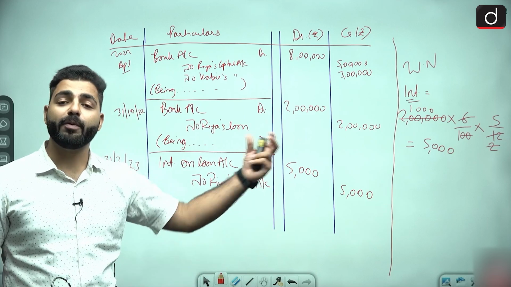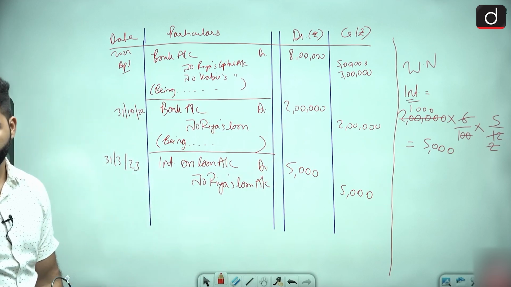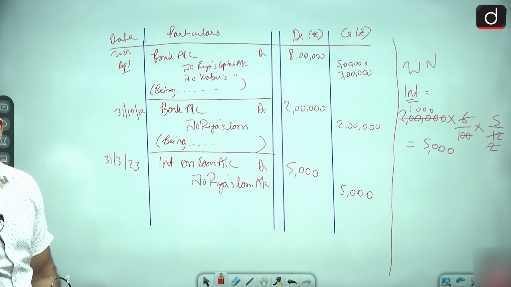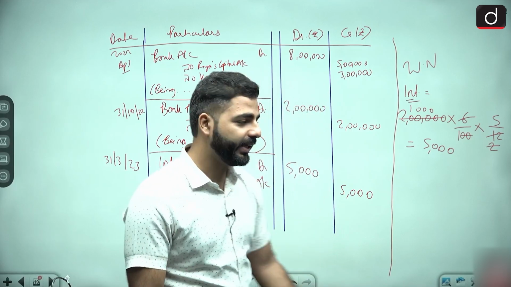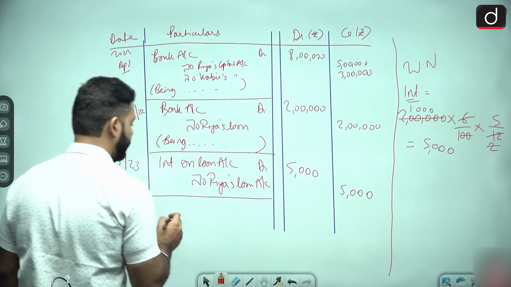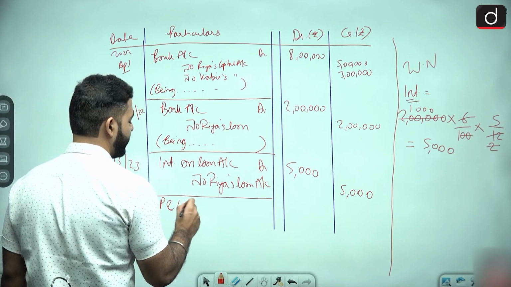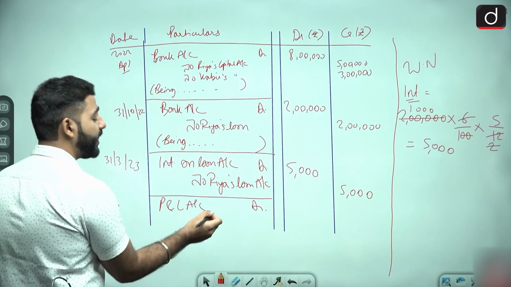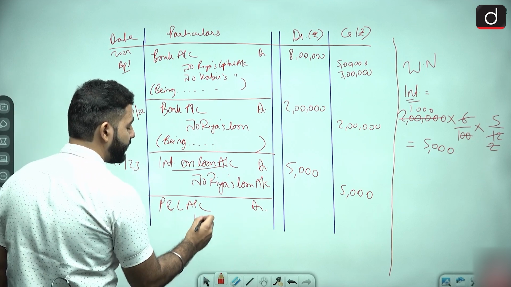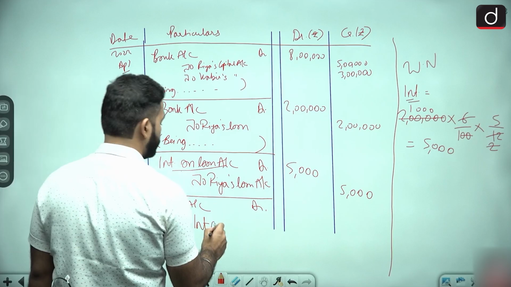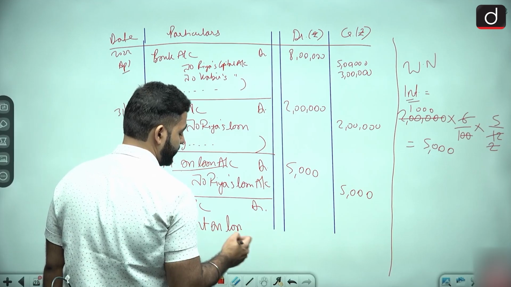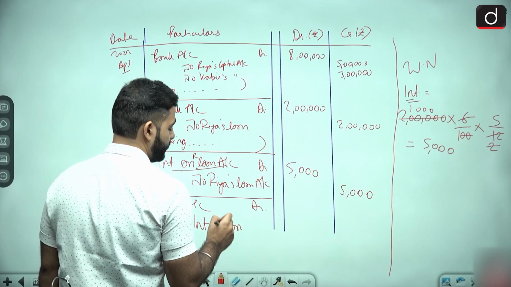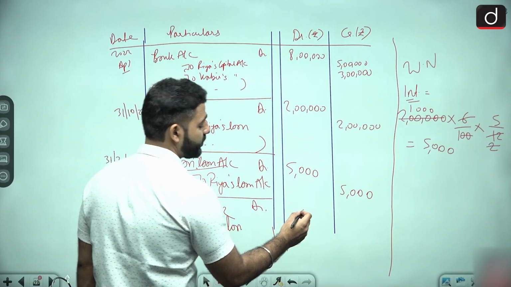Now, obviously, you will pay back this loan on the same day. Yes, you will pay back the loan, or you will transfer this to the profit and loss account. हम profit and loss account में इसको transfer कर देंगे. What was the entry for transferring it to the profit and loss account? We know that P&L account debit, and we are closing this, so we are closing it through P&L account, so it will be credited now. So first debited, then credited. Interest on loan credited, or you can write interest on Riya's loan. How much? 5000.